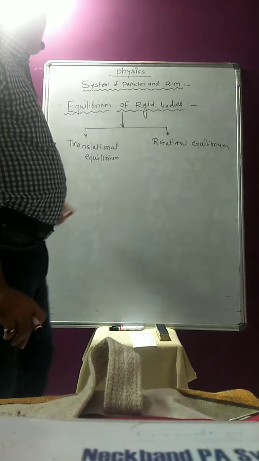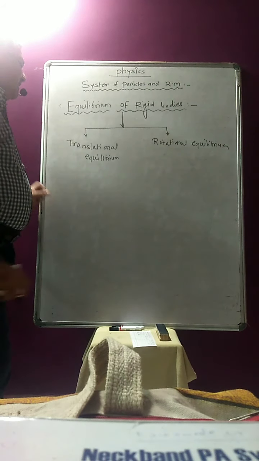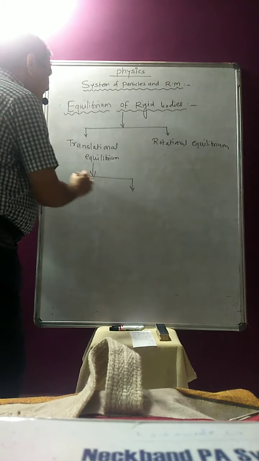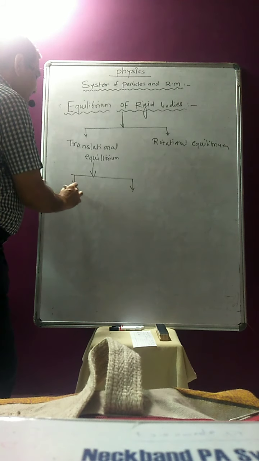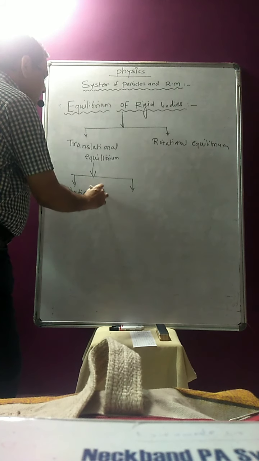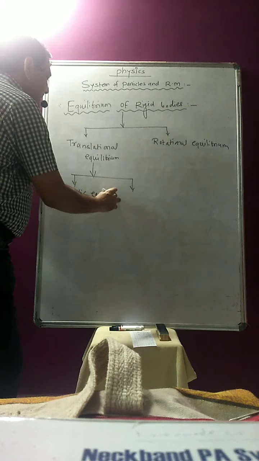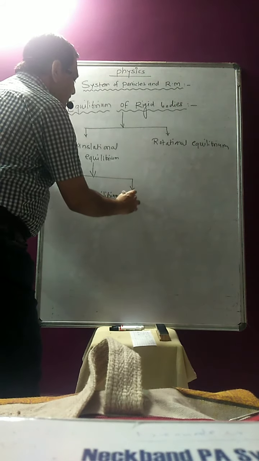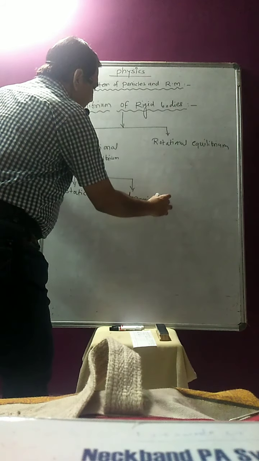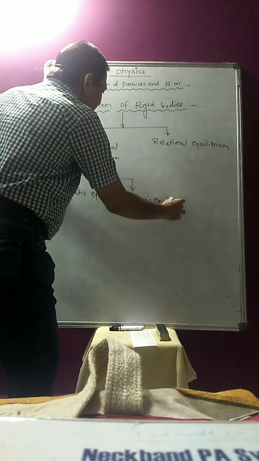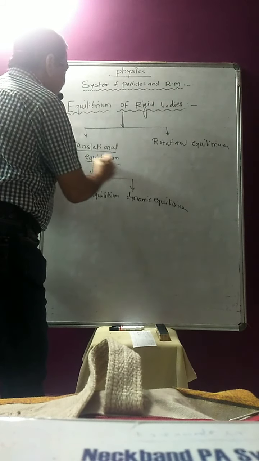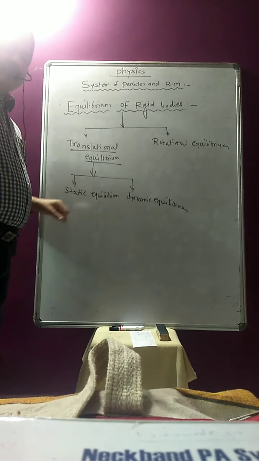So what is the exact meaning of translational equilibrium? Translational equilibrium again has two types: static equilibrium and dynamic equilibrium.